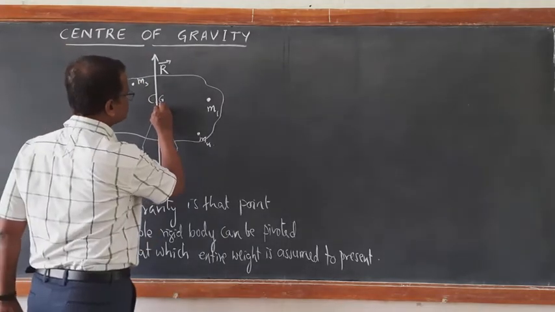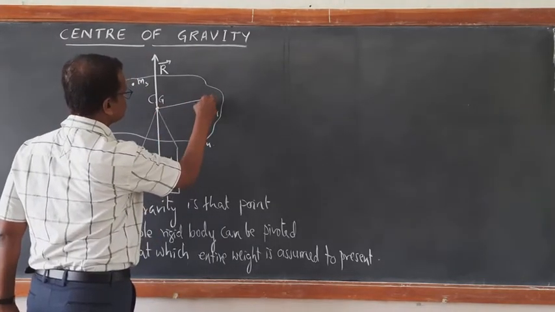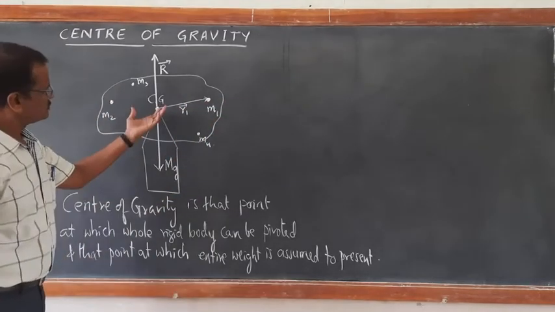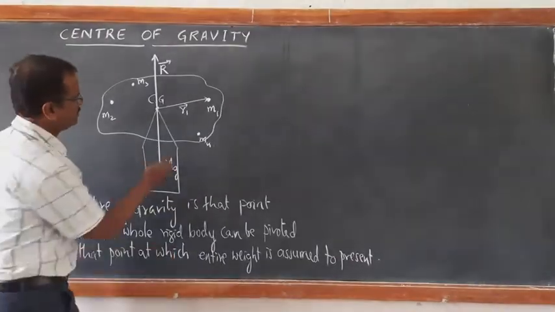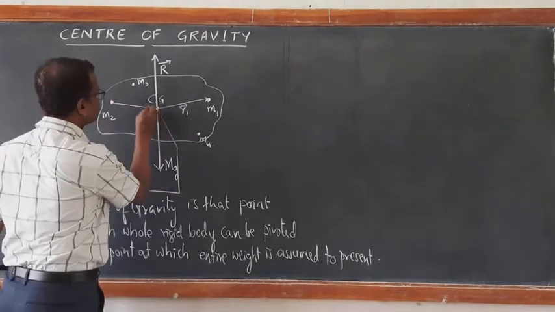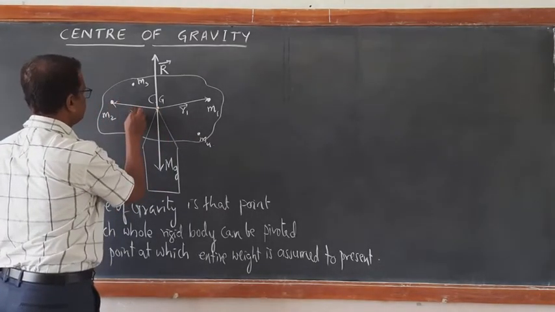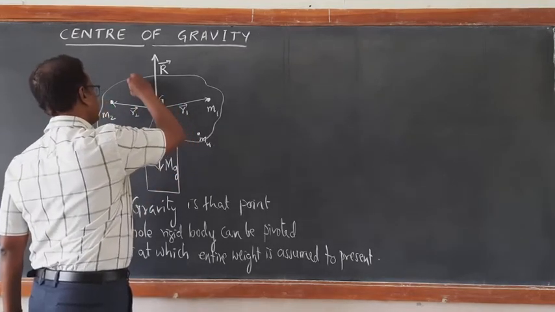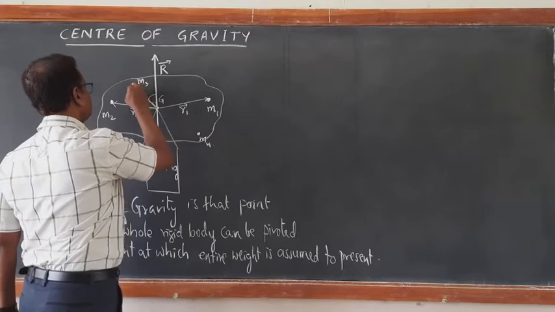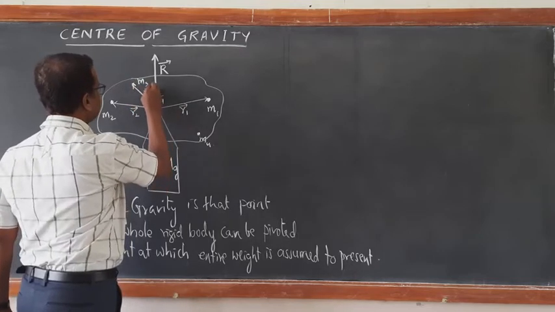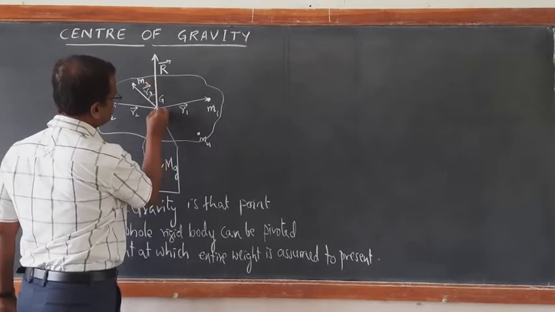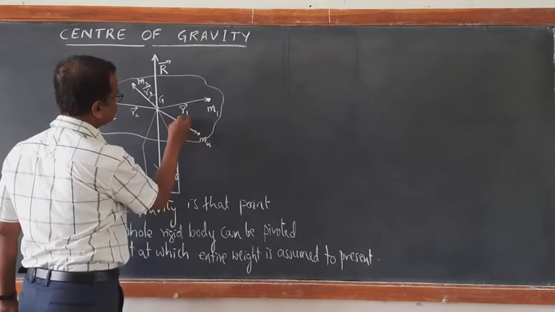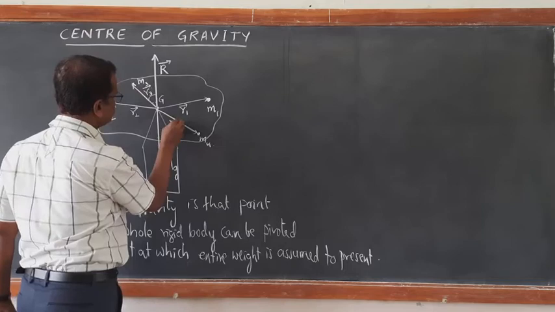So if we join this distance, this becomes the position vector of M1 with respect to the center of gravity, and this is the position vector of M2, and this is the position vector of M3, R3 vector, and like that, this is the position vector of the fourth particle. We can write it as R4.